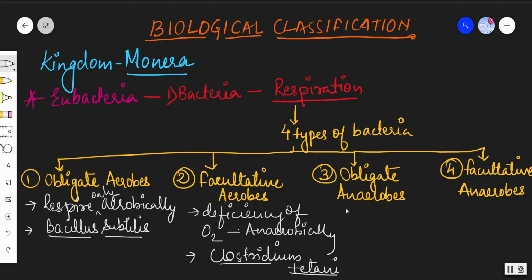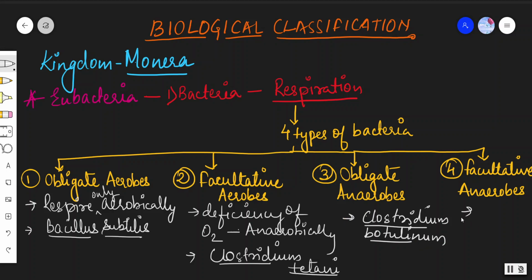Clear? Now comes the third type, obligate anaerobes. They respire only anaerobically. They do not respire aerobically in any terms, so they do not need free oxygen to respire. For example, Clostridium botulinum. So they have to respire anaerobically.